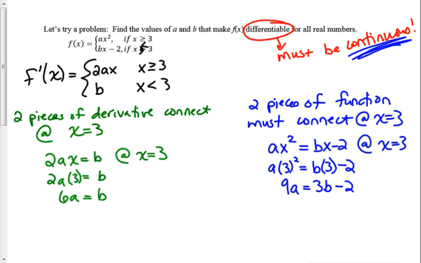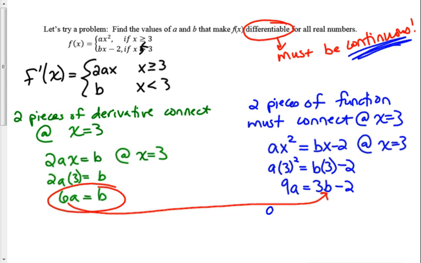At which point I have two equations with two unknowns, and back a long time ago in Algebra 1, when you learned that, you thought, why am I ever going to have to use that? Well, here we go. Here's a perfect instance of where we have to know how to solve a system of equations. I'm going to go ahead and use substitution. This one's laid out pretty well because it's telling me what b is. b is 6a. So I'm going to plug 6a in for b over here. When I do that, I have 9a is equal to 3 times 6a minus 2. And that I can now solve for a.